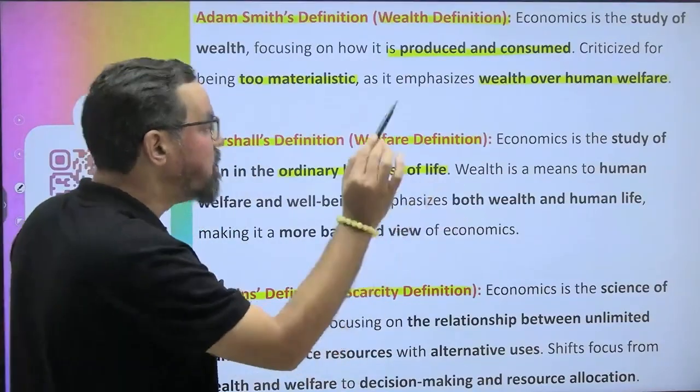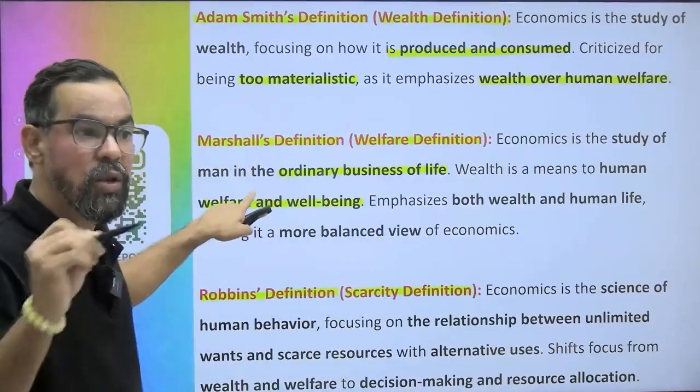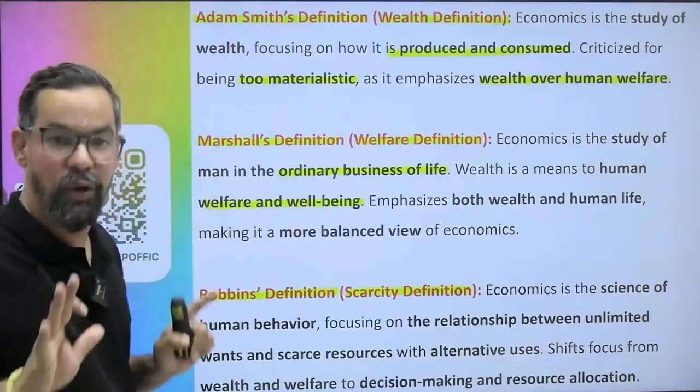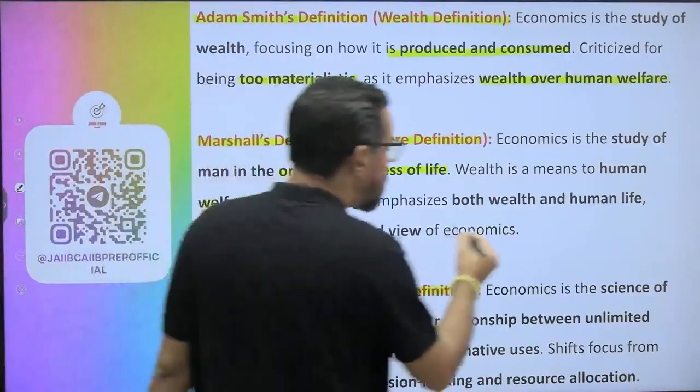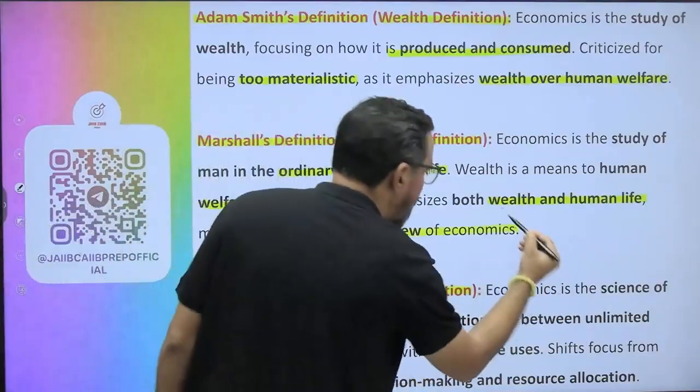Wealth is a means to human welfare and well-being. So it is how you are using that wealth for human welfare and well-being. That is your economics, right? It emphasizes both wealth and human life, making it a more balanced view of economics.